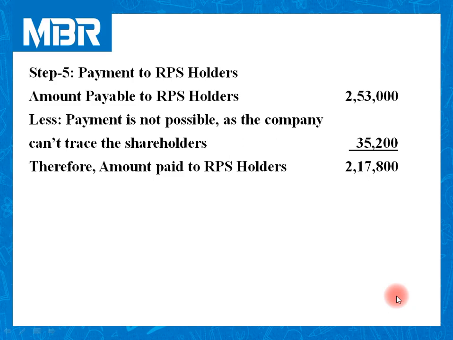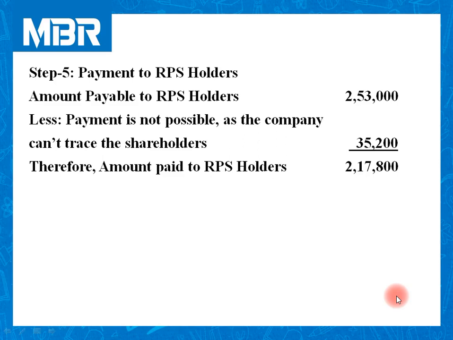company is not able to trace a few shareholders and they are owners of 320 shares. We have least concern with the number of shareholders. We have concern with the number of shares.